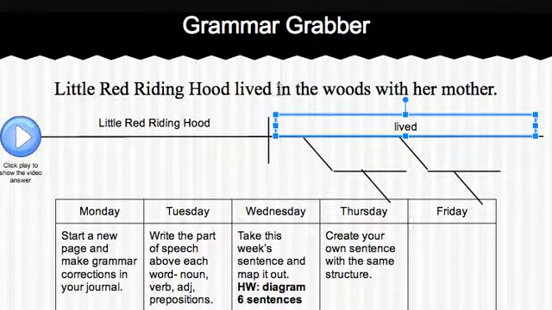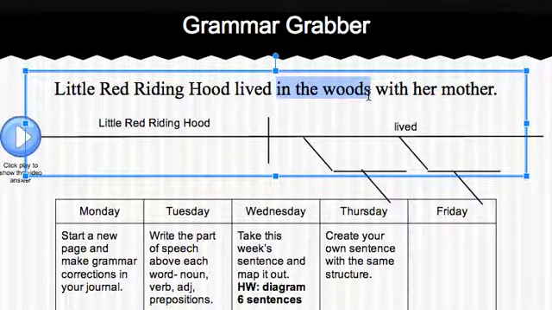The next part that we have in our sentence are two phrases. In the woods is one prepositional phrase, and with her mother is a second prepositional phrase. To mark our prepositional phrases, we are going to use these diagonal lines with horizontal lines connected because we are adding more information to our sentence.